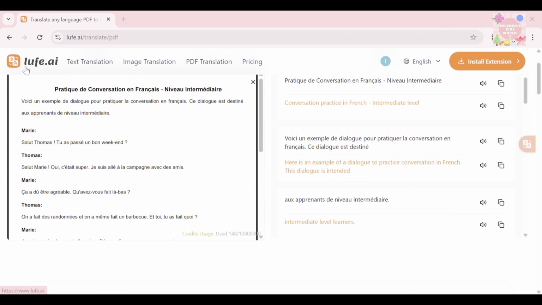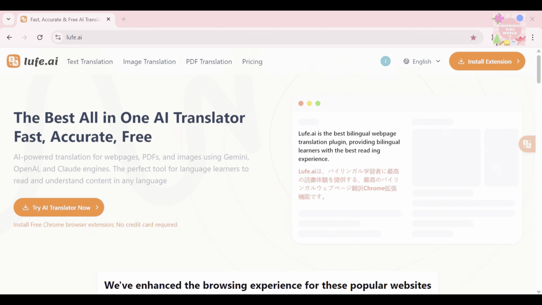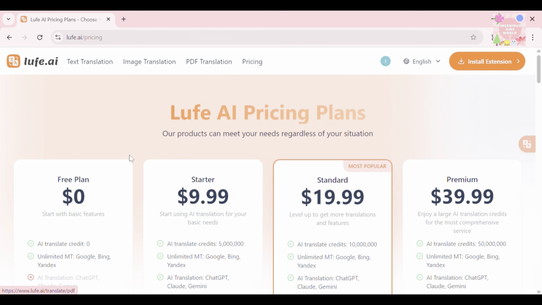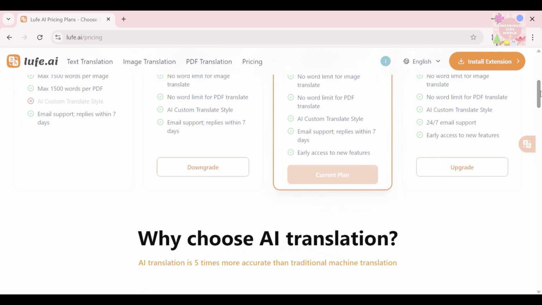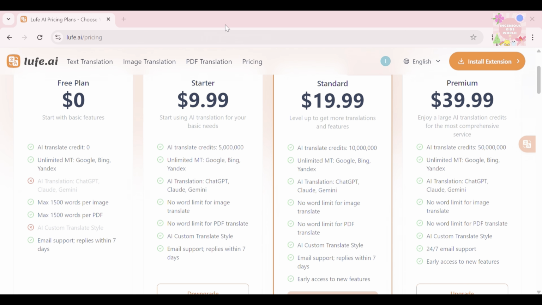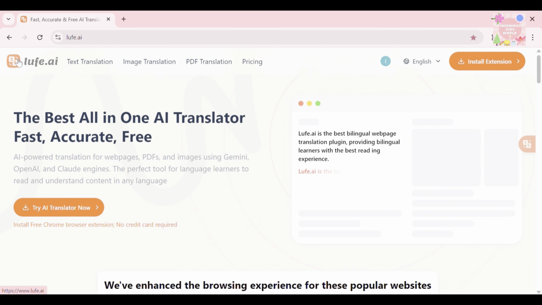Wow, LufeAI is amazing. It works very well. Now let's tap on pricing. The basic features are absolutely free. LufeAI also has other pricing plans, starter, standard and premium. The details are listed down below.